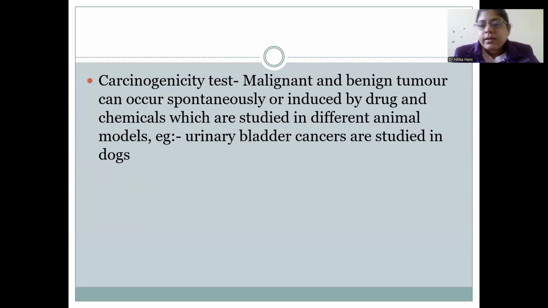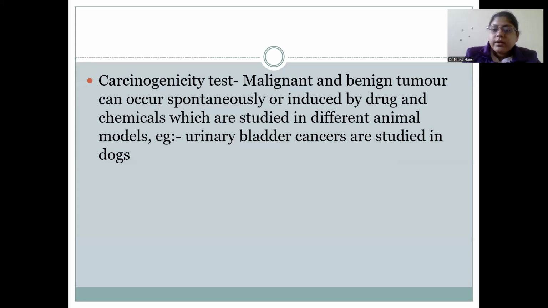Carcinogenicity tests: malignant and benign tumors can occur spontaneously or be induced by drugs and chemicals, which are studied in different animal models. Means when we give the drug to different animal models like rat or mice, the malignant and benign tumors can occur spontaneously or they can be induced by the drug.